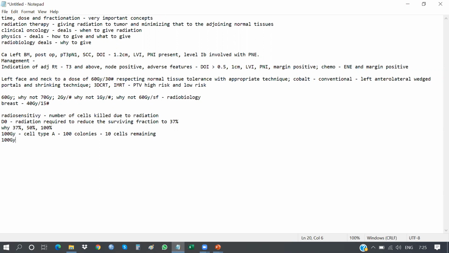Now I'm giving the same to cell type B, which also has 100 colonies. Now in this, 20 cells are remaining. Now which cell type is more radiosensitive?